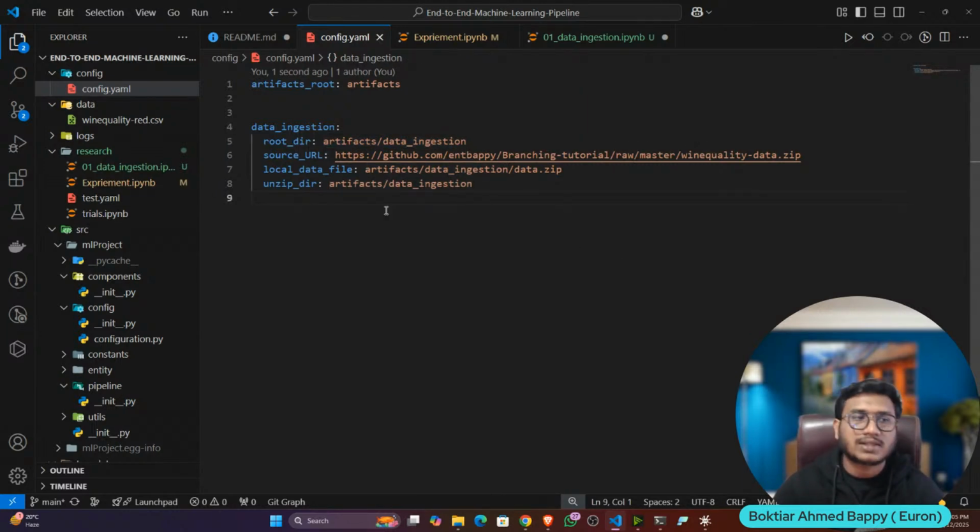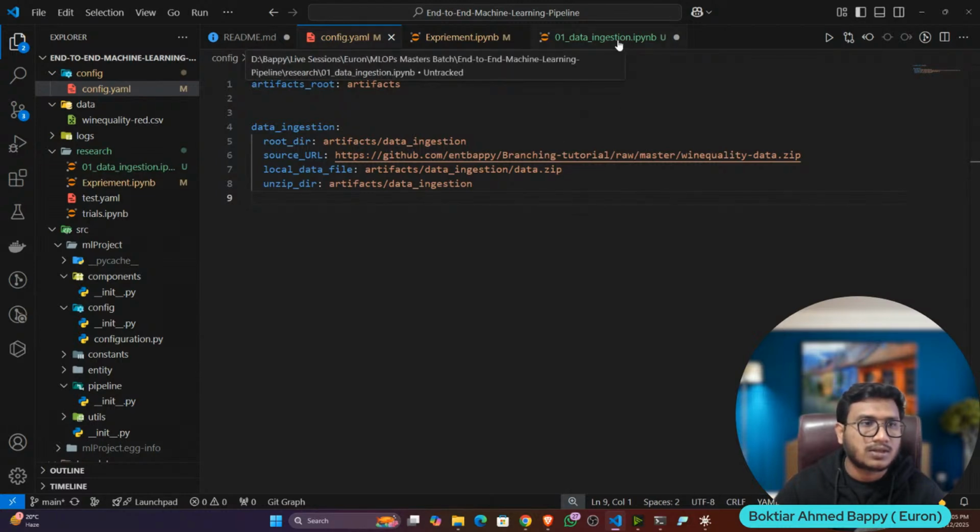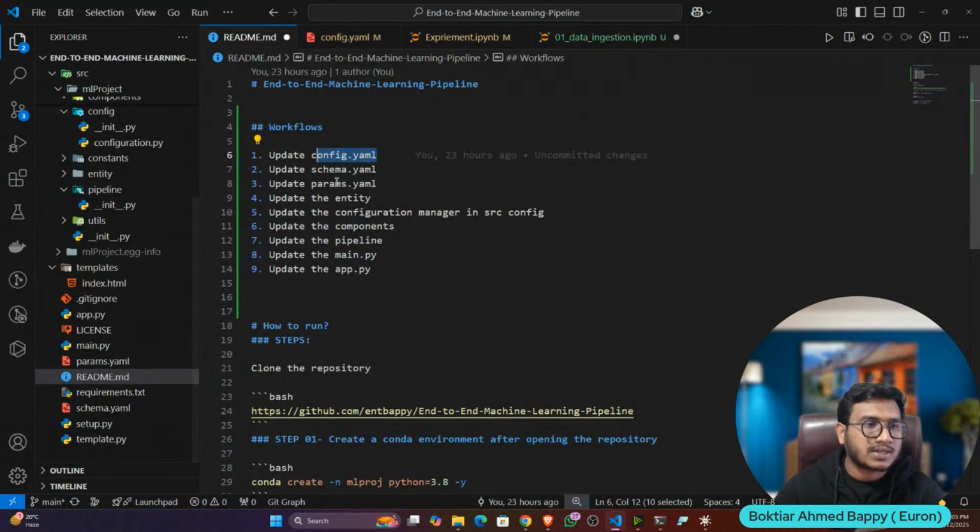After execution you will see how things are working. First of all, let me complete the implementation. Yeah, so this file is updated. Now let's update the second file, schema.yaml and params.yaml.